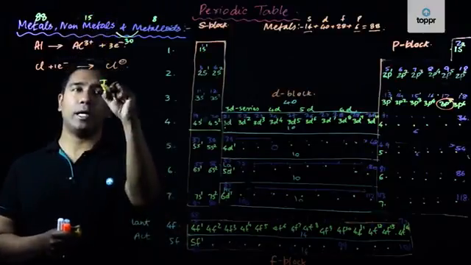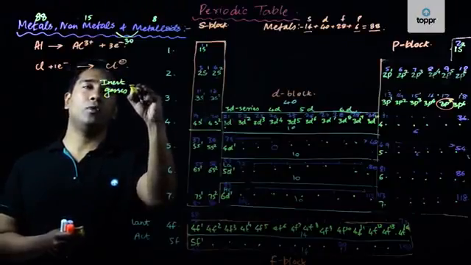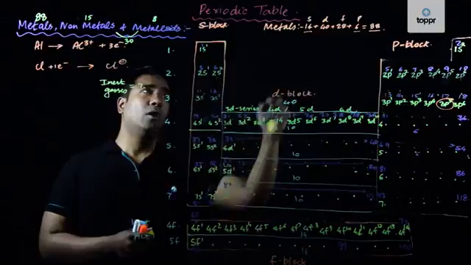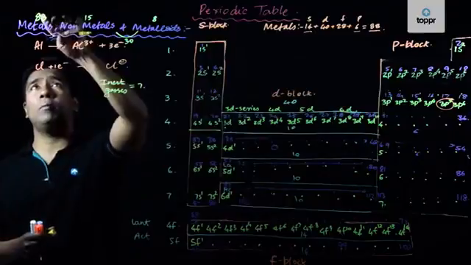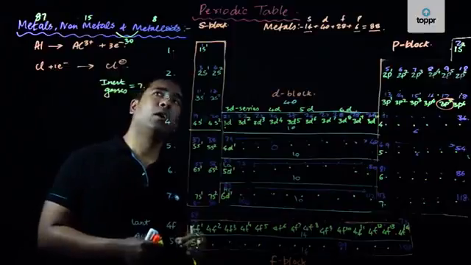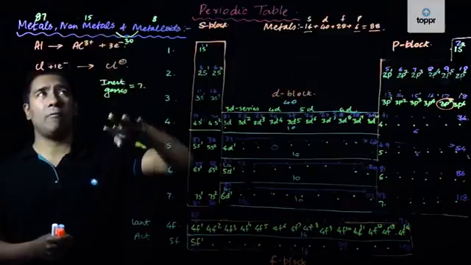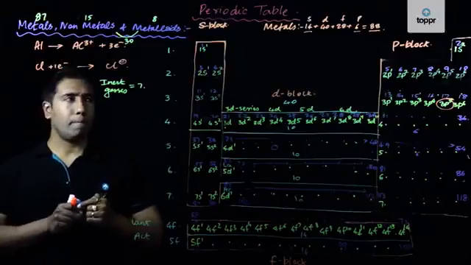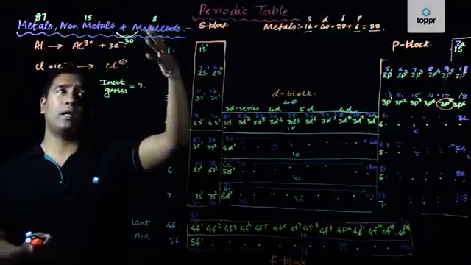We have inert gases equal to 7. However, in the case of metals, we had considered 7 into 2 here, and one among them is a noble gas, so we need to subtract one to be more accurate. Therefore, the number of metals now becomes 87. So we have approximately 87 metals, approximately 15 non-metals, approximately 8 metalloids, and exactly 7 inert gases. This is how the total of 118 elements is distributed into metals, non-metals, metalloids and inert gases.